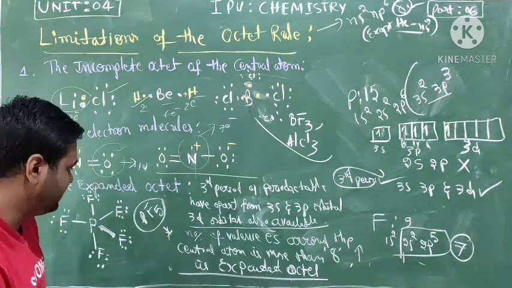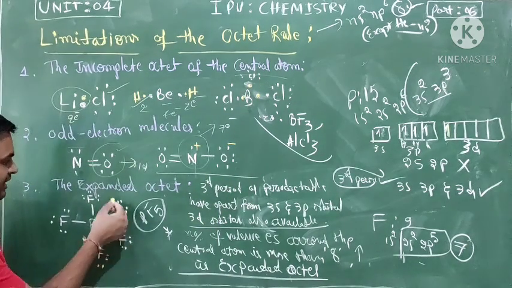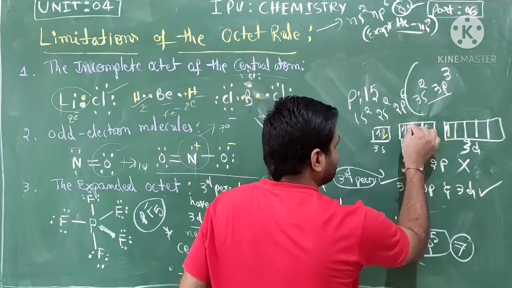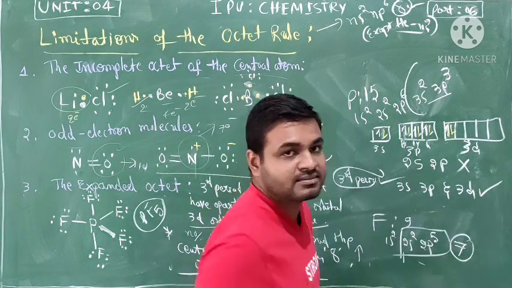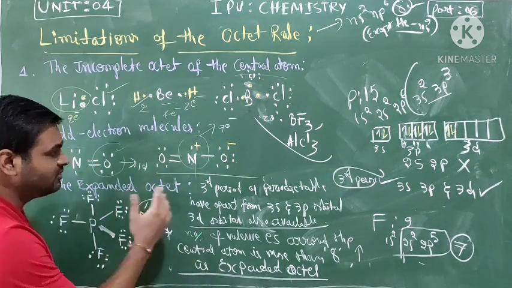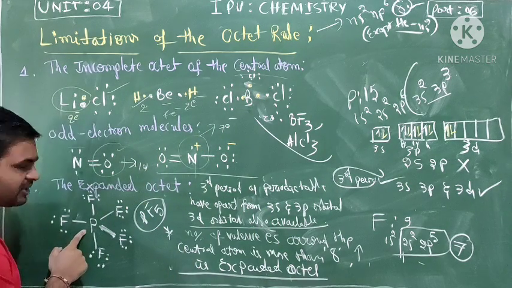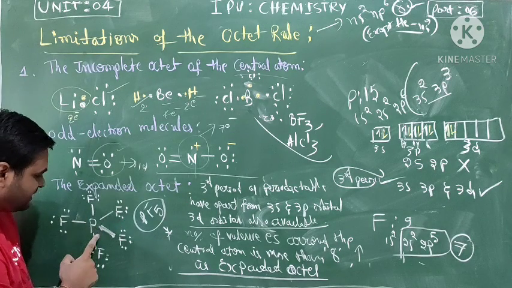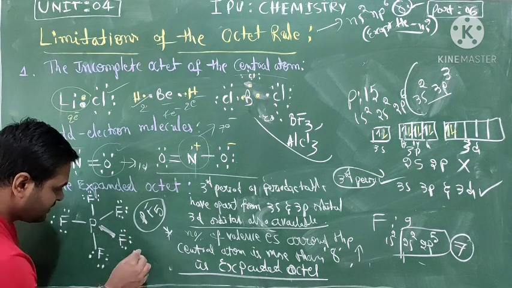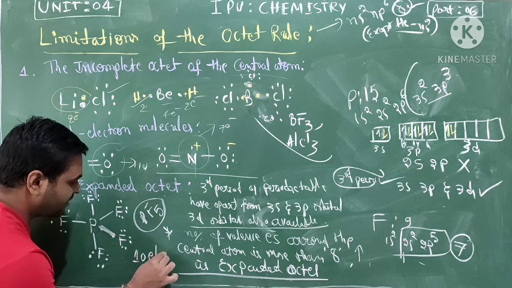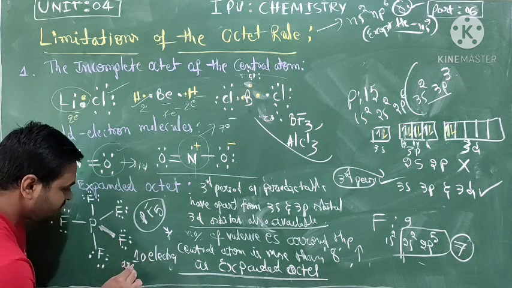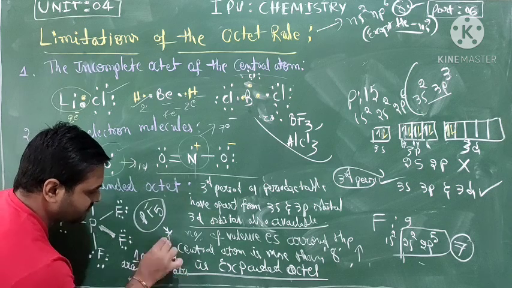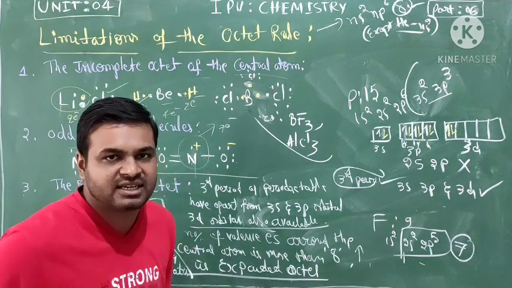This is PF5. So here each fluorine, total 5: 1, 2, 3, 4, 5. Just now count around the central atom. This is the phosphorus central atom. One bond is 2 electrons: 1, 2, 3, 4, 5, 6, 7, 8, 9, 10. So 10 electrons around the phosphorus atom. Clear? This is the expanded octet.